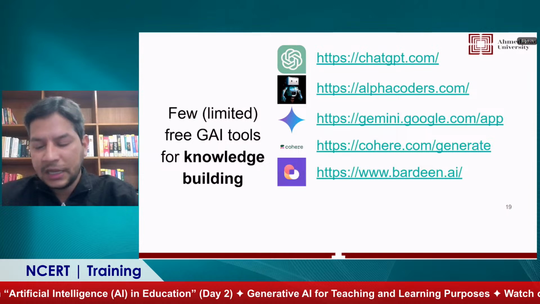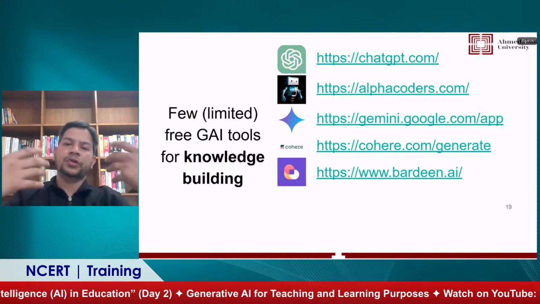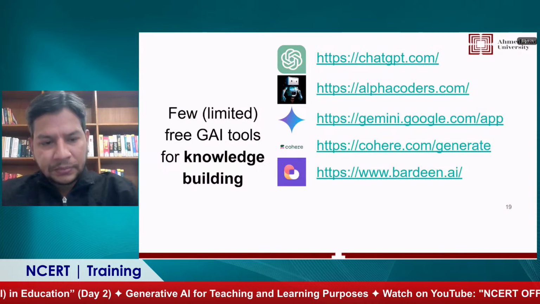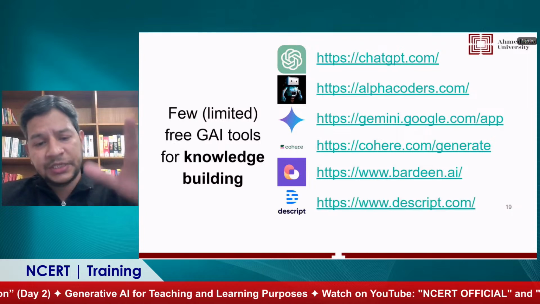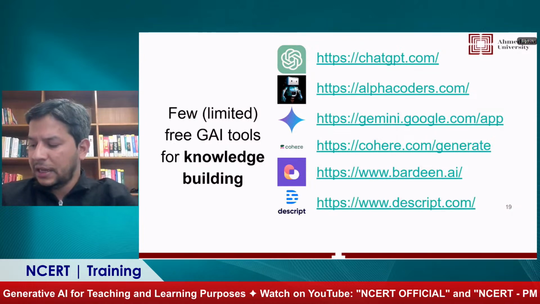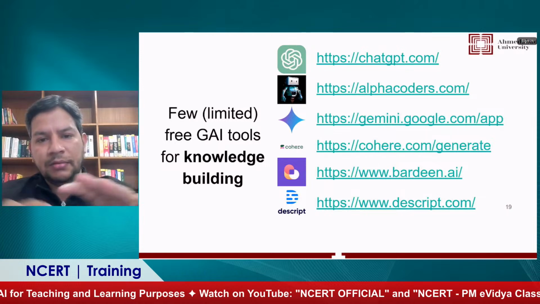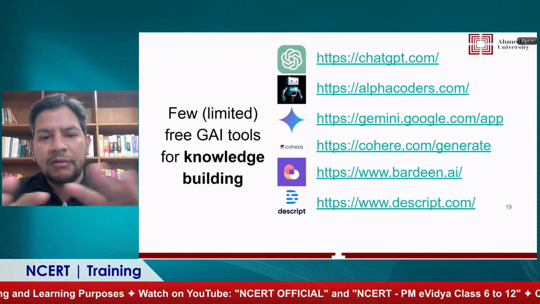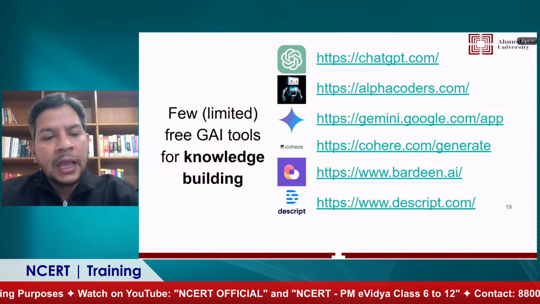Then we have Bardeen. Bardeen is very helpful when we want to automate some workflows. Then the last tool in this category is Descript. Descript can really do video editing very automatically, and very concisely and clearly.